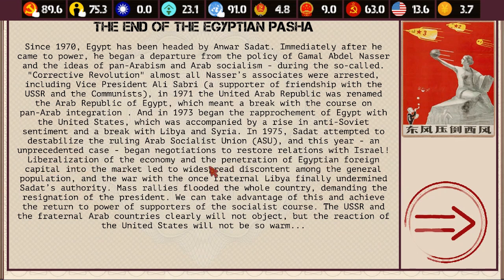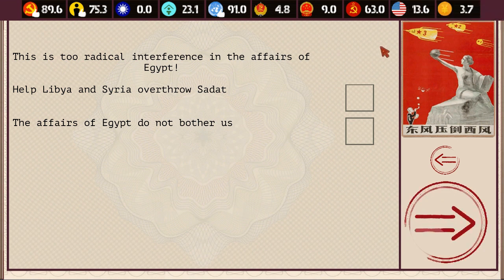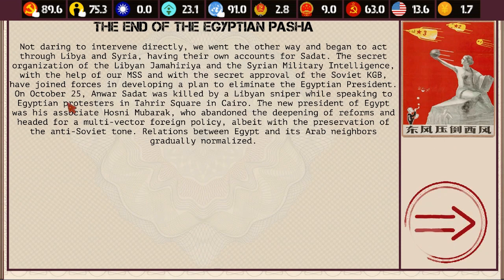Liberalization of the economy and the penetration of foreign capital into the Egyptian market led to widespread discontent among the general population, and the war with the once fraternal Libya finally undermined Sadat's authority. Mass rallies flooded the whole country, demanding the resignation of the president. We can take advantage of this and achieve the return to power of supporters of the socialist course. The Soviet Union and the fraternal Arab countries clearly will not object, but the reaction of the United States will not be so warm. Well, who cares? I mean, yeah, it's going to cost me some money. You'll see what I'm talking about, but let's do it.